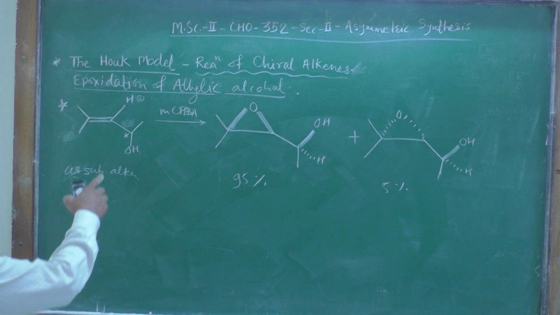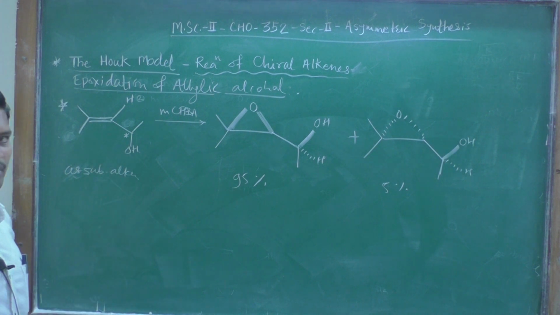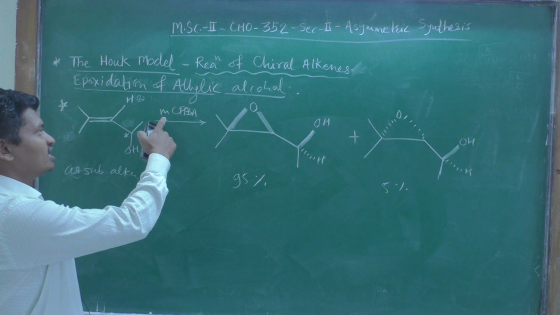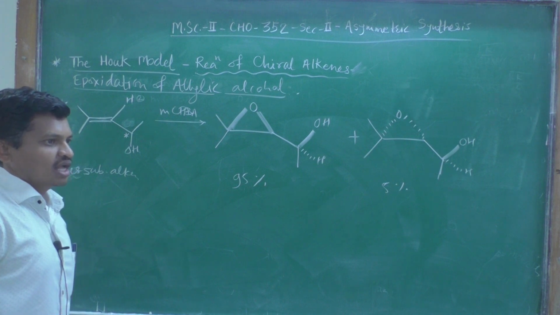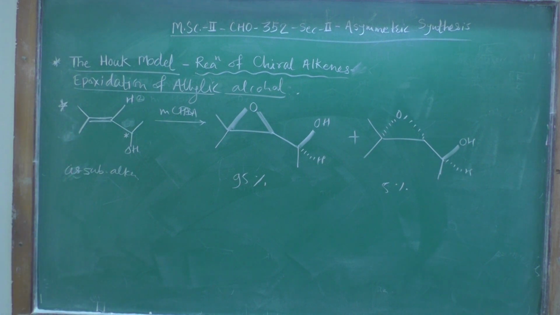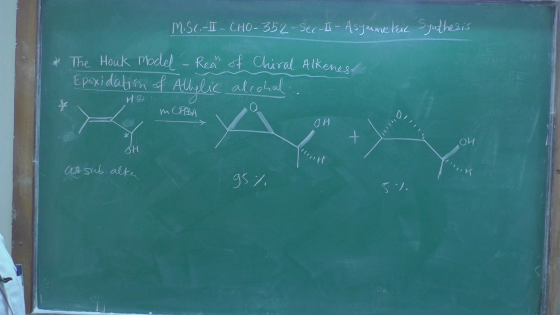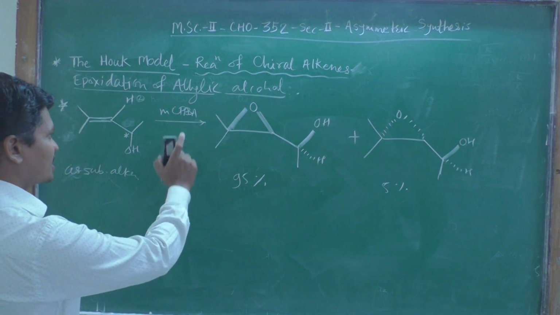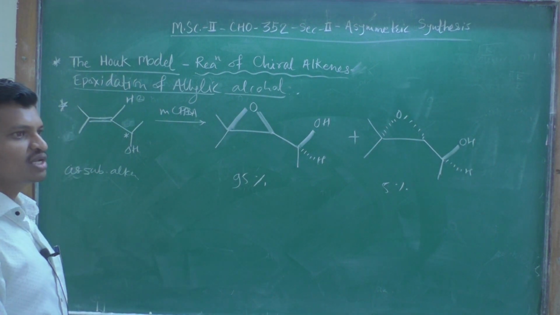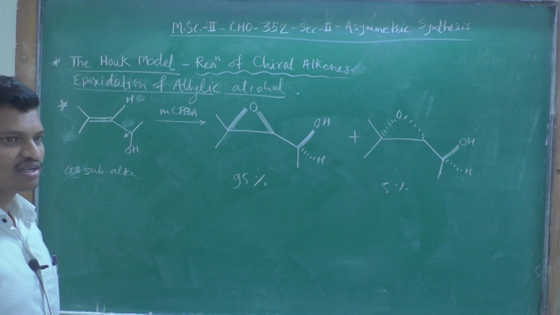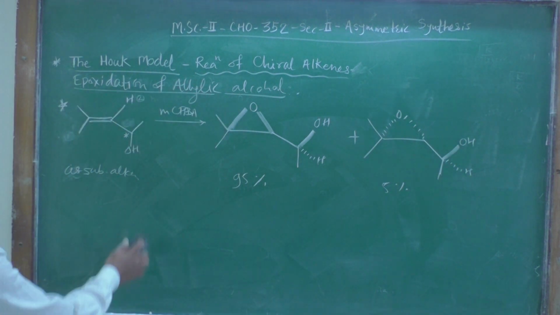Now here there is a role of this oxygen atom. At the alpha carbon atom there is this oxygen atom having a lone pair of electrons, and we have the MCPBA reagent, that is metachloroperbenzoic acid. There is a formation of a transition state, and that transition state favors the formation of this product, the beta epoxide, in higher proportion. The transition state of this product will be more stable, forming a cyclic transition state giving more stability. So that's why this will be major and this will be in lower proportion.